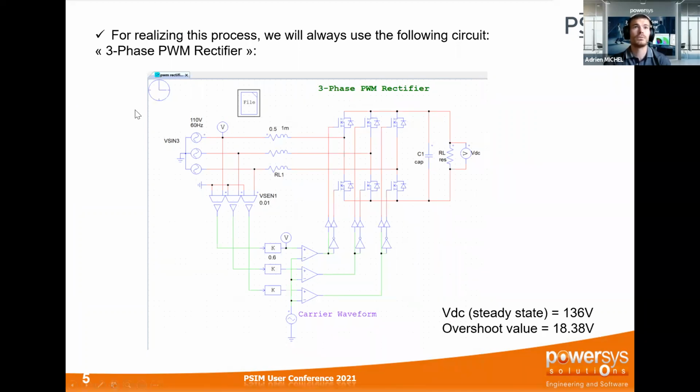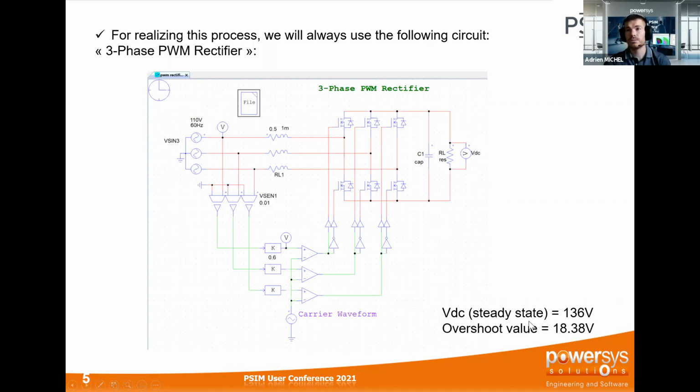You have at the input the grid, and you have the inverter, basically, and you have at the output your load, emulated by a resistance. And here you have your control stage. If you run this circuit, you will get a steady state output voltage, VDC, of around 136 volts, and an overshoot of around 18 volts.